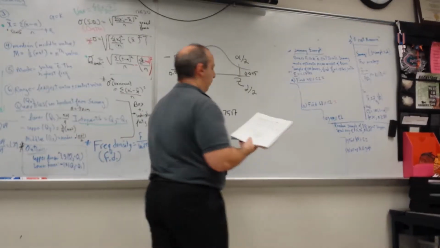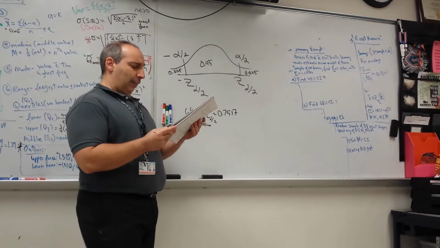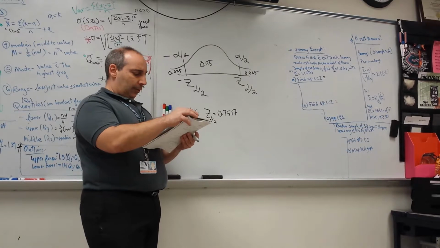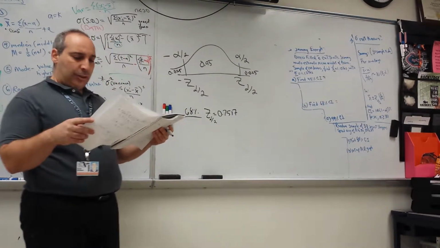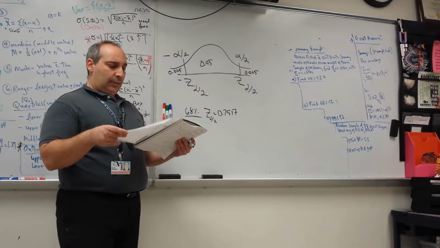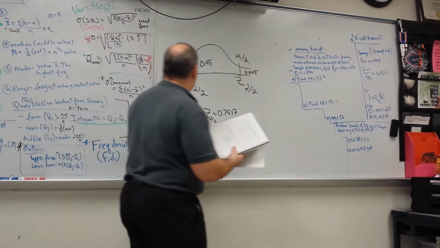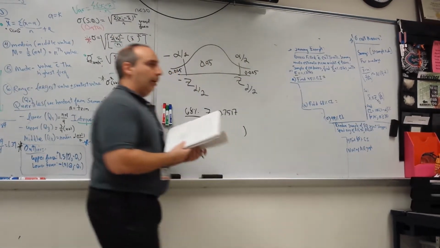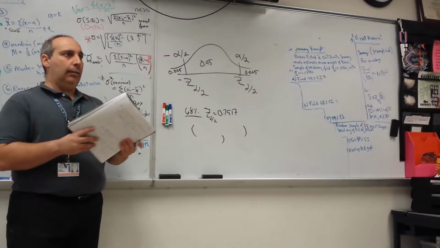Okay. Let's use the Cambridge table. 0.75, 1.7. So give me the confidence interval for the same thing Sammy's talking about, for 68%, okay?